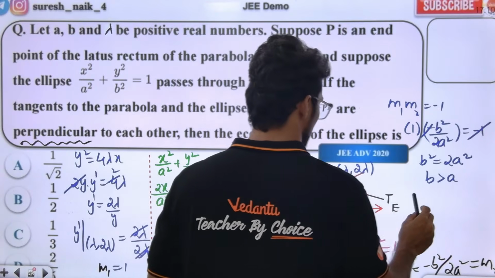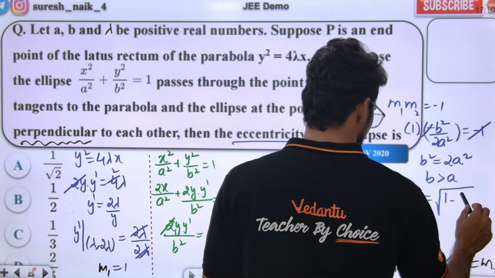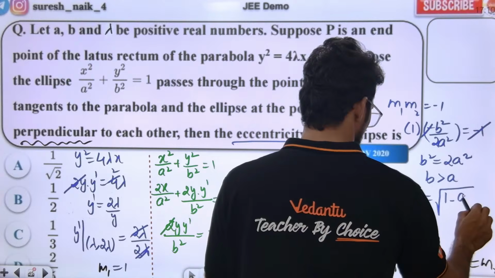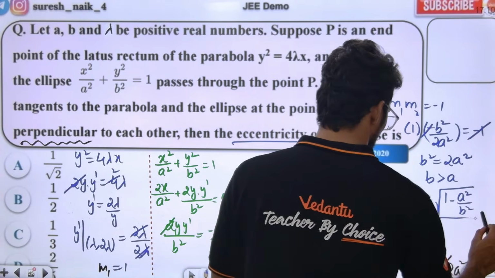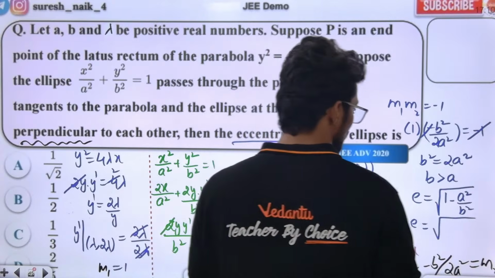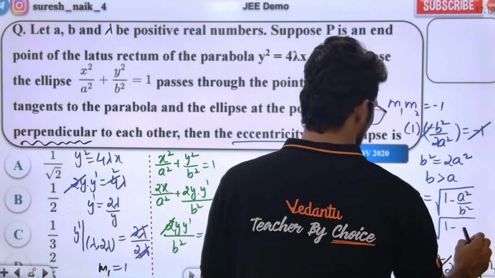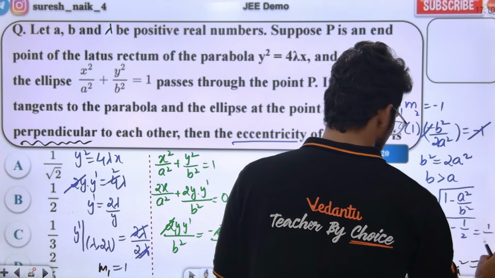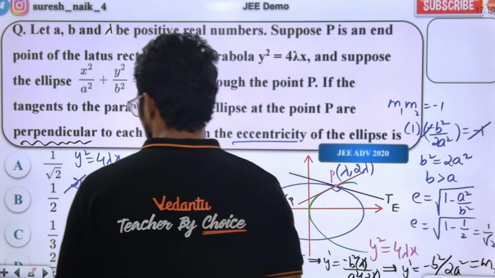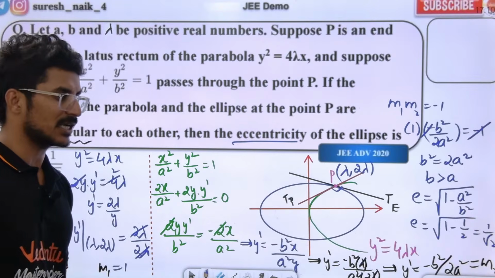What is the eccentricity of the ellipse? E is equal to square root of 1 minus a square by b square, and a square by b square is 1 by 2. So 1 by root 2 is the ellipse eccentricity, not 1 by 2.